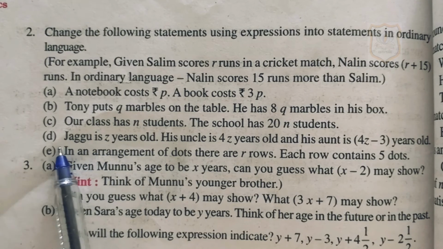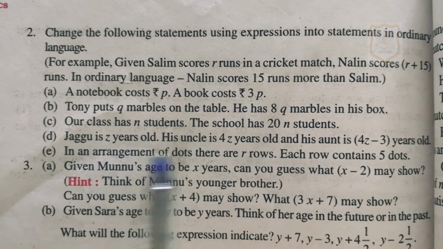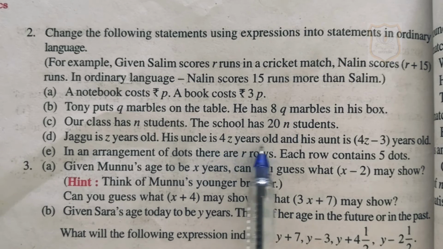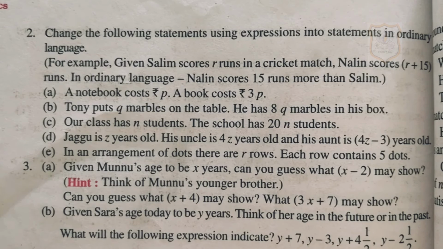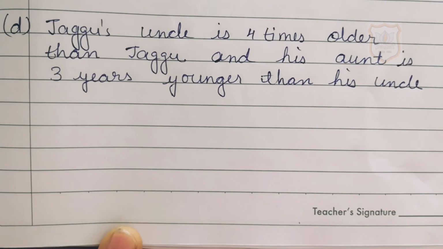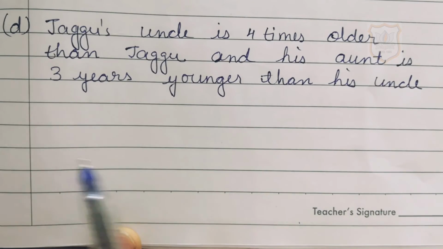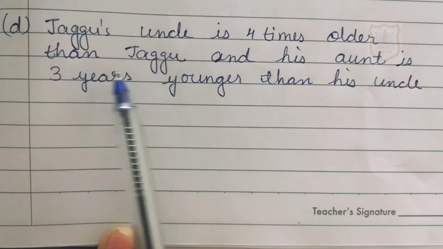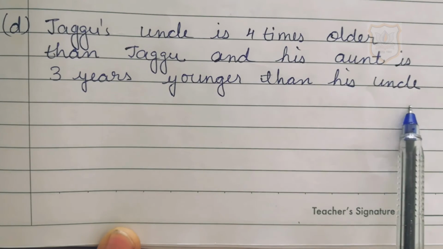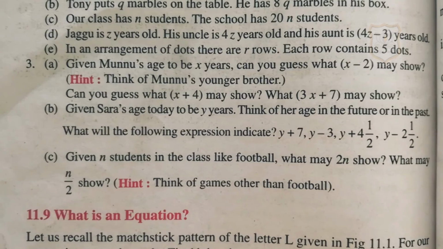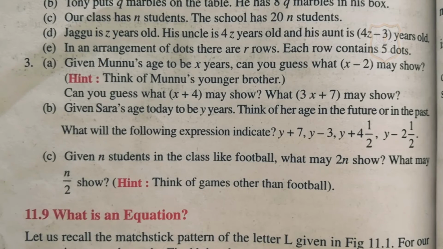Now D part. Jaggu is Z years old. His uncle is 4Z years old and his aunt is 4Z minus 3 years old. We have to change the statement into a statement in ordinary language. So D part of question number 2. We will write the statement in ordinary language as: Jaggu's uncle is 4 times older than Jaggu and his aunt is 3 years younger than his uncle. E part of question number 2 you have to do by yourself.